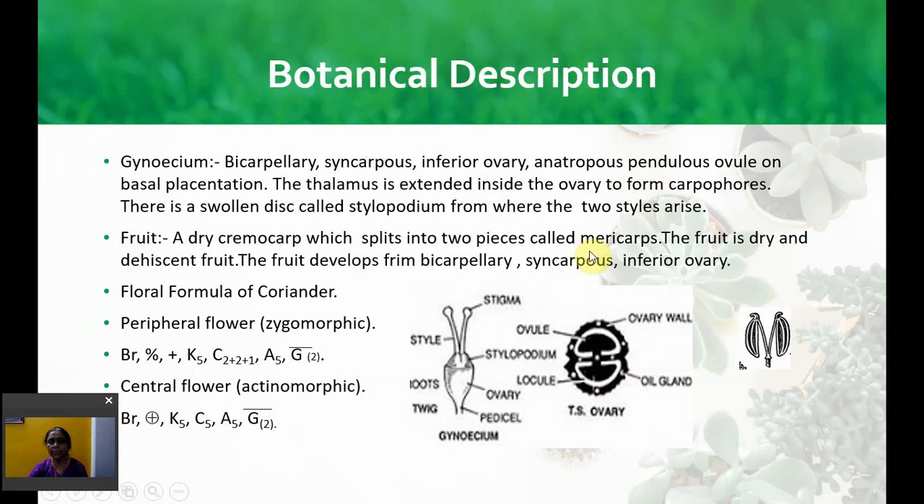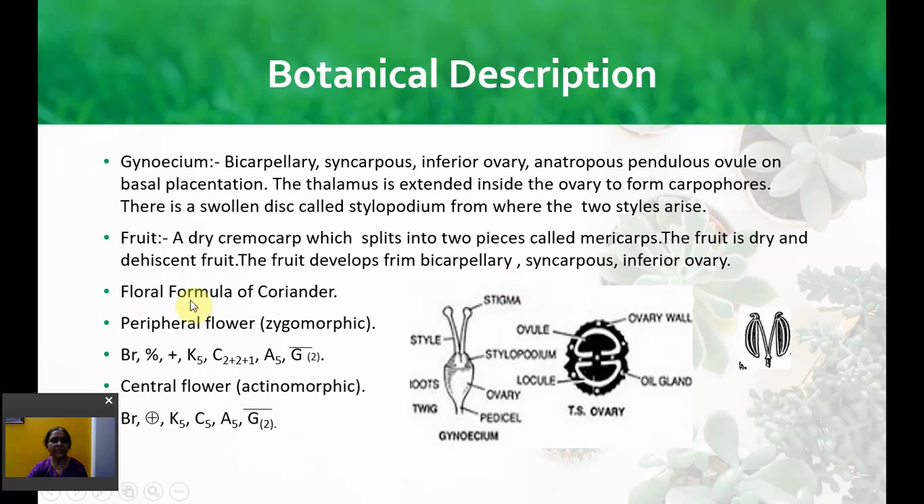Anatropous ovule, which is pendulous, that is, hangs from the top, on axile or basal placentation. The thalamus is extended inside the ovary to form the carpophore. There is a swollen disc called stylopodium from where the 2 styles arise. You can see this is the disc called stylopodium. Fruit is a dry cremocarp which splits into 2 pieces called mericarps. These are the 2 mericarps. This is the thalamus which extends inside the ovary. This is called the carpophore.